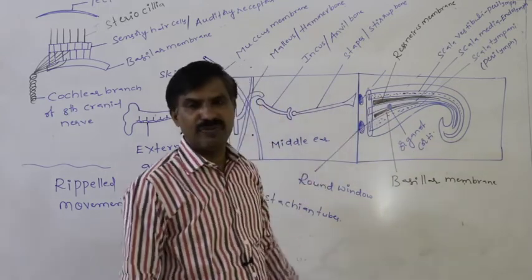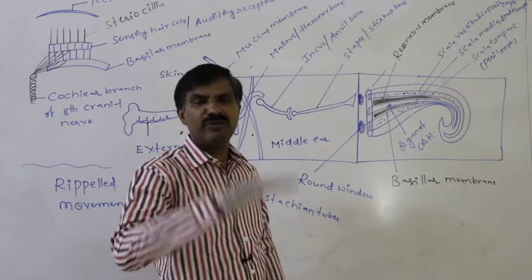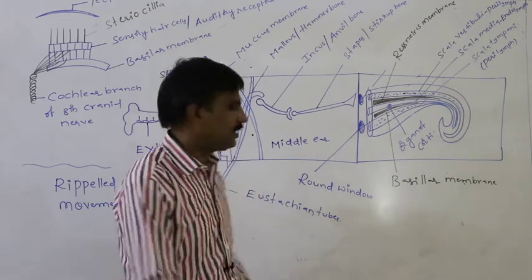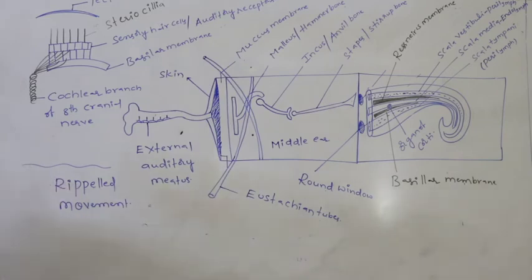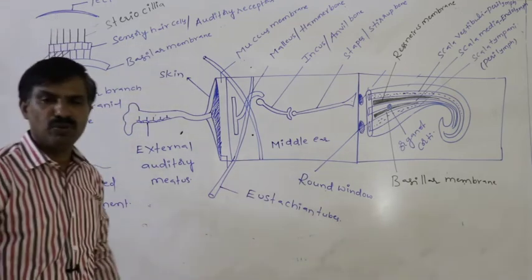Against those waves, the basilar membrane shows up and down movement, which is said to be the rippled movement. Whenever the waves move like this in the perilymph below the basilar membrane, the basilar membrane shows up and down movement.